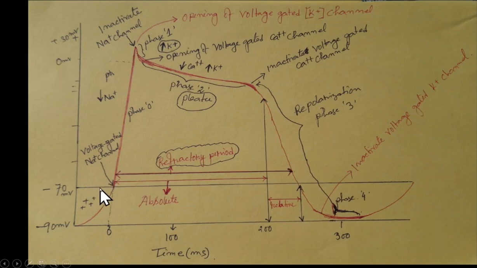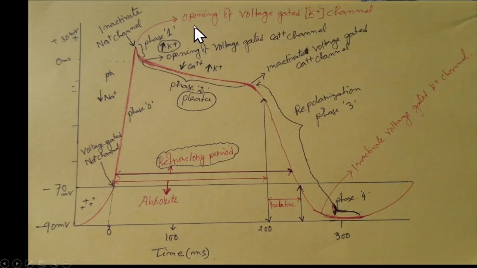This is the threshold potential where voltage gated sodium channels open up. As soon as sodium opens up, sodium comes inside the cell and there is rapid depolarization. The cell is depolarized from negative to positive, suppose up to +30 or +20 millivolt. When the cell reaches +30 millivolt, the sodium channel inactivates. So sodium cannot enter now because the channel is inactivated.